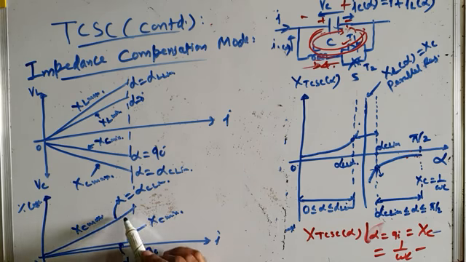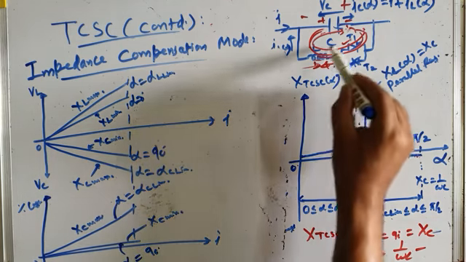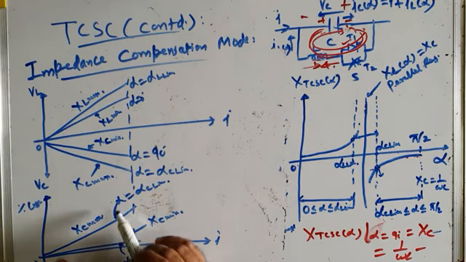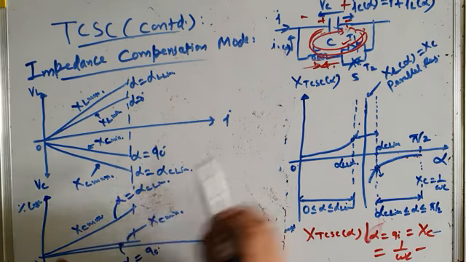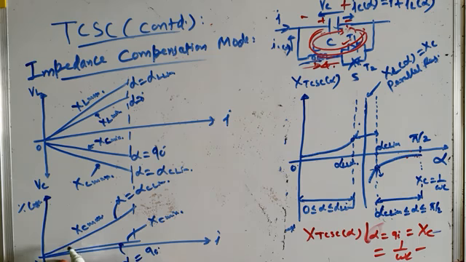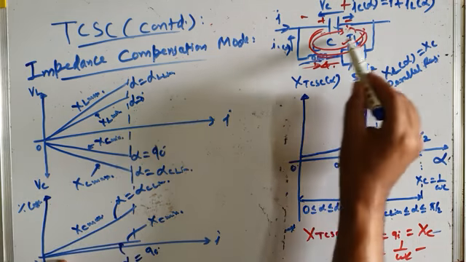So these are the losses for Xc max. These are the small losses for Xc min. Xc min is when alpha is equal to 90 degrees, for which case TCR does not conduct at all, and small losses will be there in the capacitor. And for alpha equal to alpha C lim, the TCR will be in full conduction. It will be conducting, and therefore there will be valve losses.